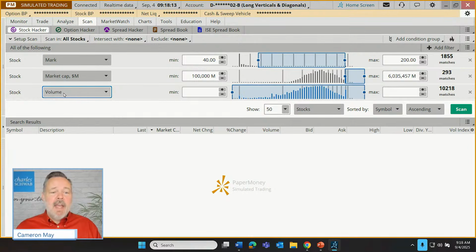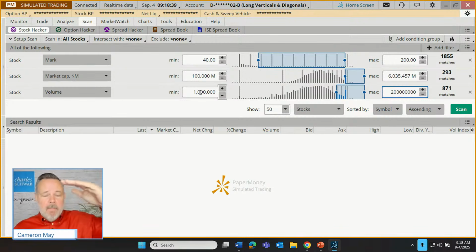So when we're running a scan for volume, this is going to scan for whatever the stock's trading volume is today. So if we were to run this scan the very first thing in the morning, nobody has any volume yet. But let's put in 1 million shares. The most heavily traded companies will get 1 million shares of volume almost immediately as the markets open. So I'm going to set that as a floor requirement. And that's going to be our scan for today.